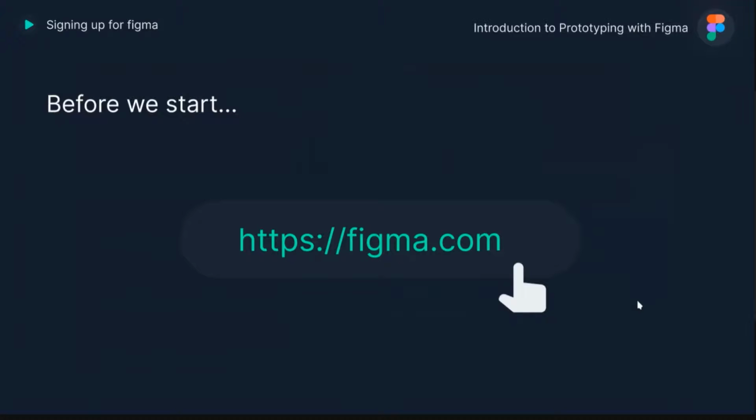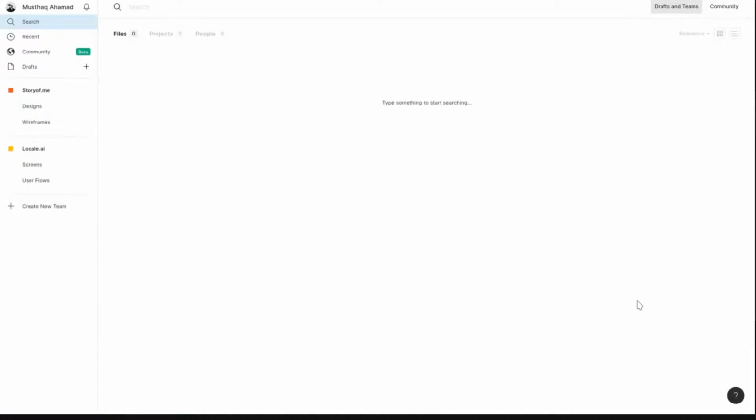Okay, let's head over to figma.com. If you haven't created an account yet, you can go to figma.com and sign up. And once you sign up and log in, you will be treated with this particular screen.